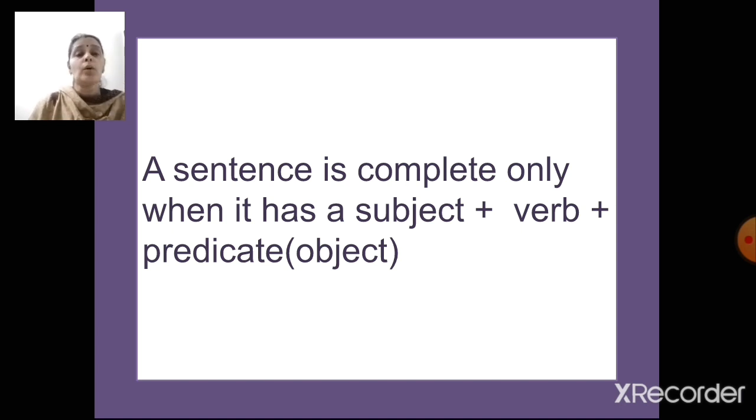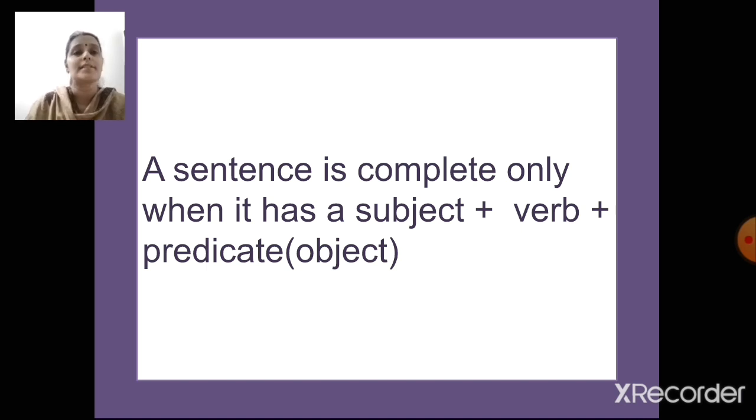Yes, we know a sentence always begins with a capital letter. It ends with a full stop or a question mark or an exclamatory mark, right? Now, we have also learned that sentences always have a verb. Now we are going to learn two parts of the sentence.